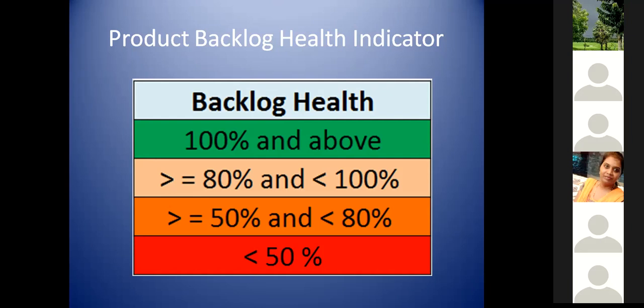That's the whole idea of sharing this as the metric at the end of the sprint, so that your management team also is aware that it's not a good scenario to have a poor backlog health. So we should be spending extra time in the upcoming sprint to strengthen our backlog with the help of backlog refinement meetings.